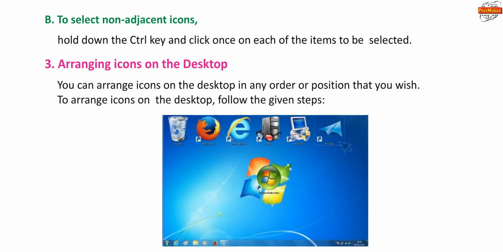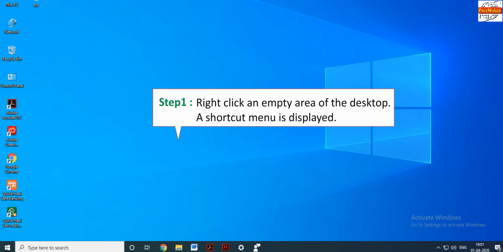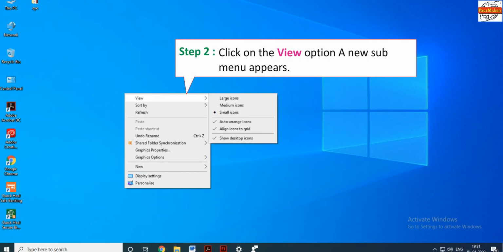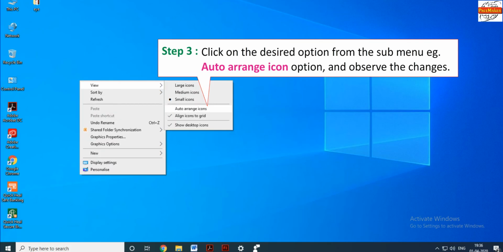Third, arranging icons on the desktop. You can arrange icons on the desktop in any order or position that you wish. To arrange icons on the desktop, follow the given steps. First, right-click an empty area of the desktop. A shortcut menu is displayed. Step 2. Click on the View option. A new sub-menu appears. Step 3. Click on the desired option from the sub-menu. For example, Auto Arrange Icon option, and observe the changes.